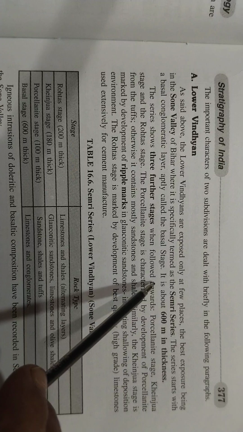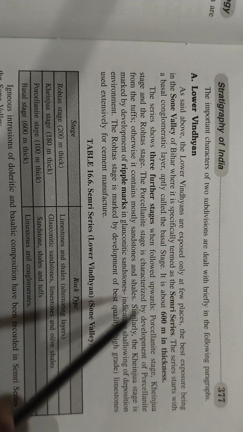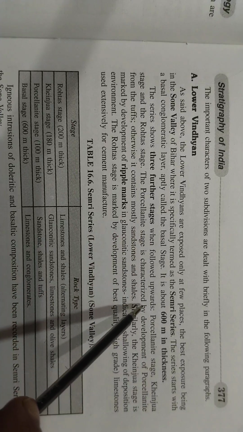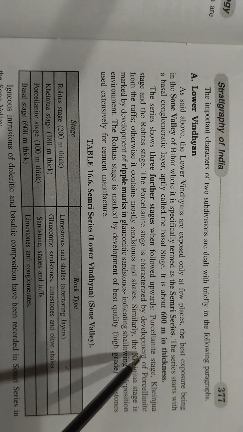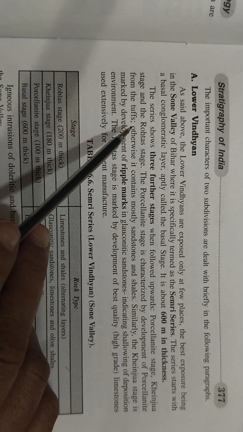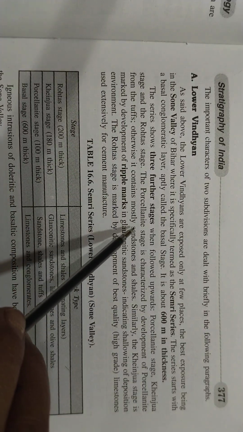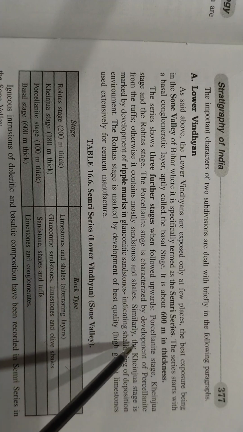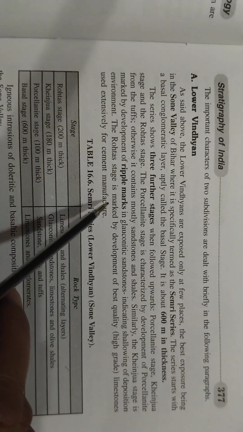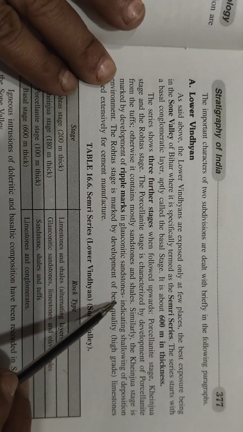aptly called the basal stage. It is about 600 meters in thickness. The series has three further stages following upward: the Porcellanite stage, the Kheinjua stage, and the Rohtas stage. The Porcellanite stage is characterized by development of porcellanite from the tuffaceous ends. Otherwise, it contains mostly sandstone and shale.